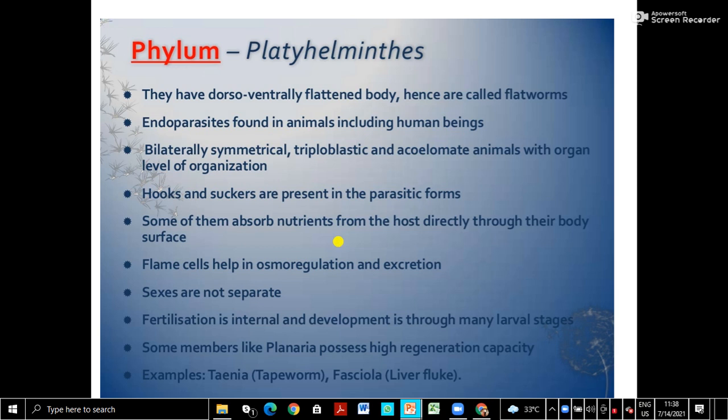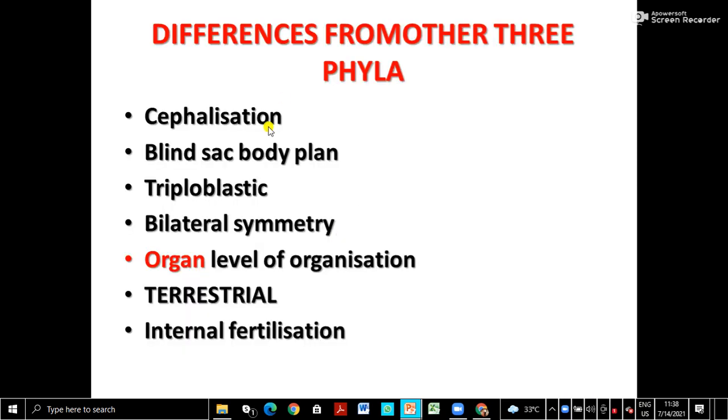So how they are different from the other phyla, let us summarize. One is cephalization. Cephalization means head development. Here, though it is not a well developed head, some sort of brain development is there, though it is very primitive. So it is called cephalization. So cephalization starts in the Platyhelminthes first.